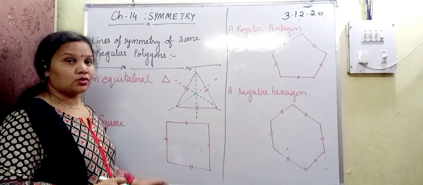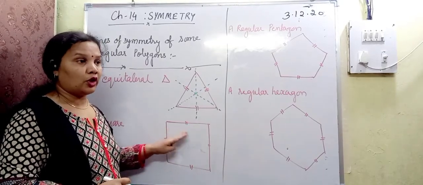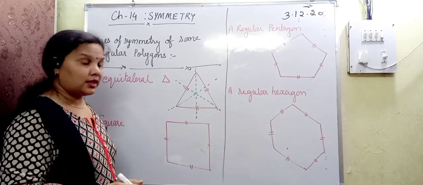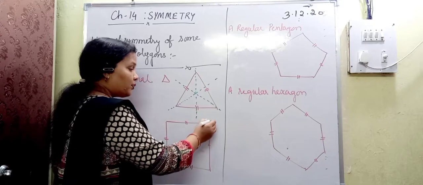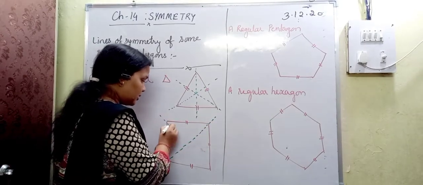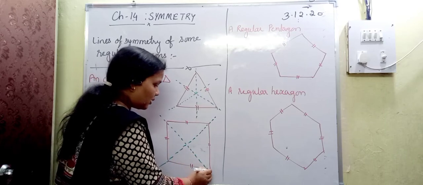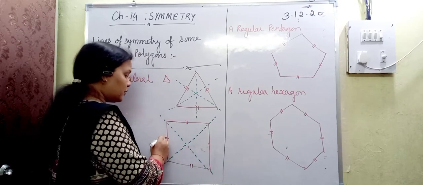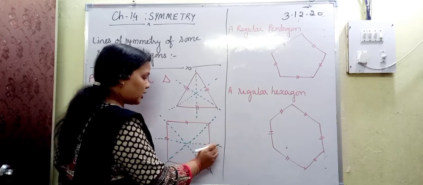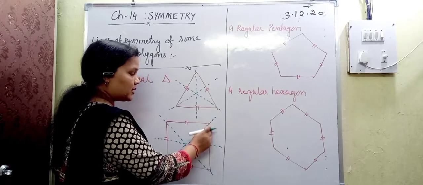Now the next is a square. A square is also a polygon which has 4 equal sides. So how many lines of symmetry are needed? You can see that 2 lines of symmetry are needed which pass through its diagonals, and 2 more are needed which pass through the midpoints of the sides, right? These midpoints divide it into two halves.